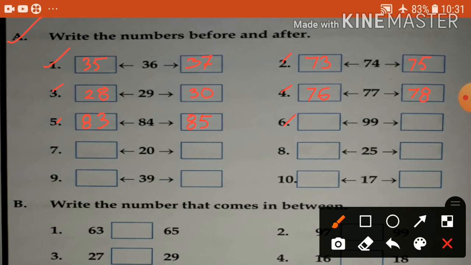After number 99, 100. Before number 100, 98.